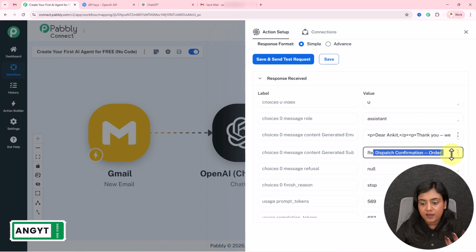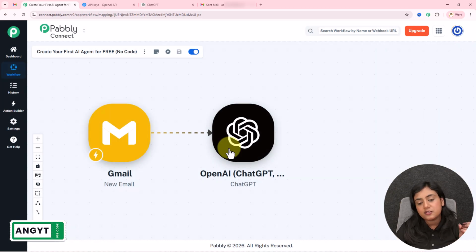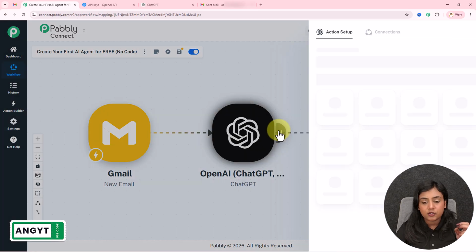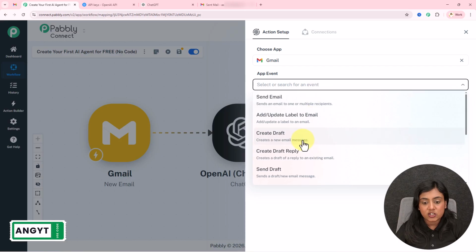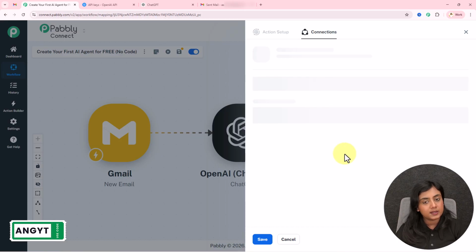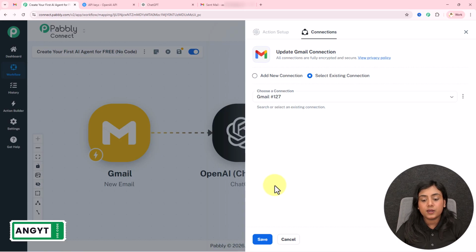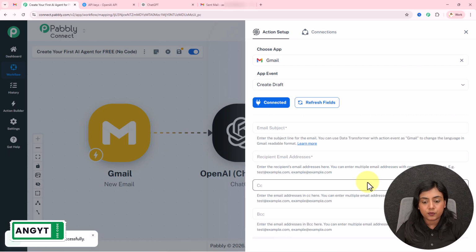So as now I have received this content, let's create the draft of this email in my Gmail account. For that, again add an action step in which for the action application select Gmail and the event as create draft. Click on this connect button. If you want, you can add a new connection. I will select the existing connection from before. I will save the step.